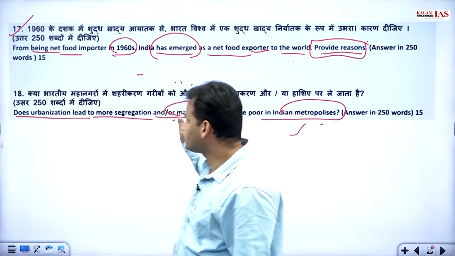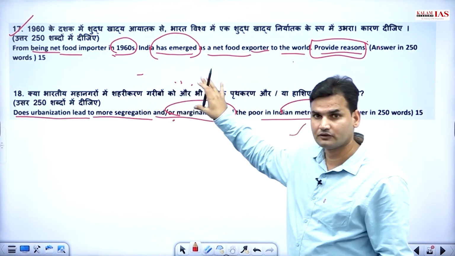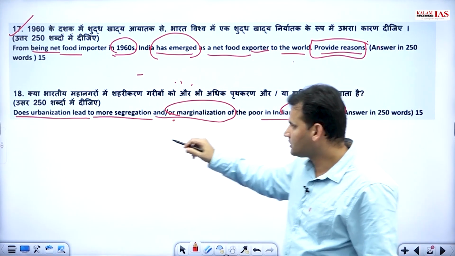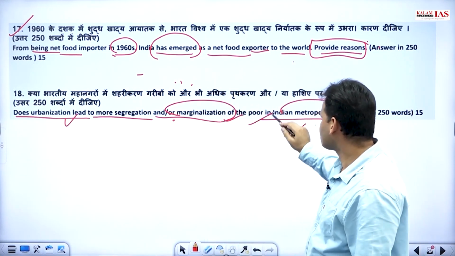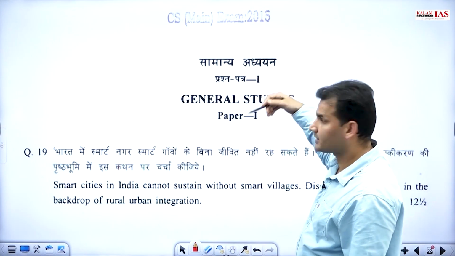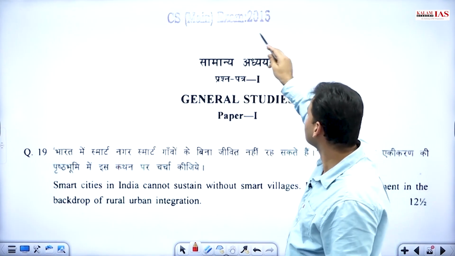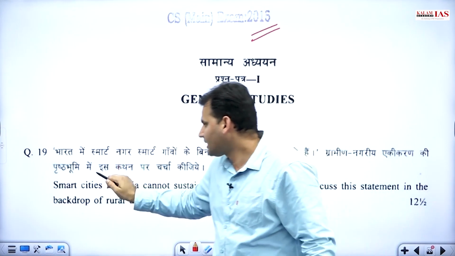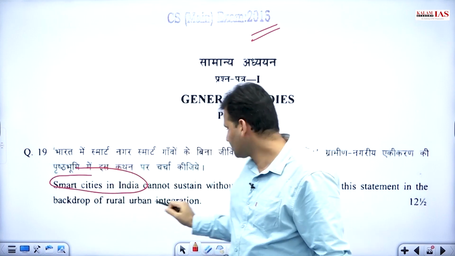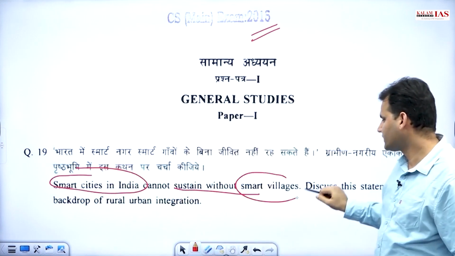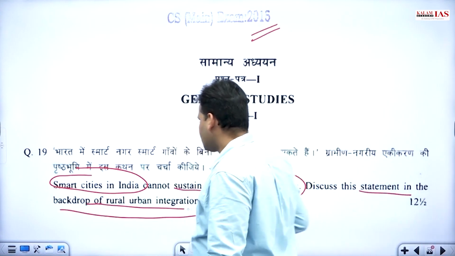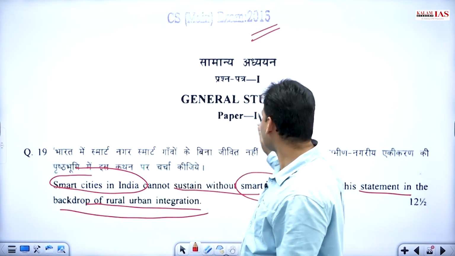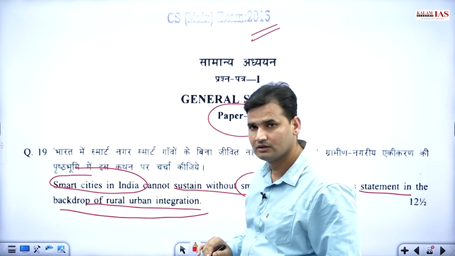So these were some of the questions that were being asked, and also a question with regards to urbanization, marginalization of poor. Not exactly relating, but somewhat relating. In 2015, smart cities in India cannot sustain without smart villages. Discuss the statement in the backdrop of urban rural integration. Again, this was asked in GS paper 1, right?